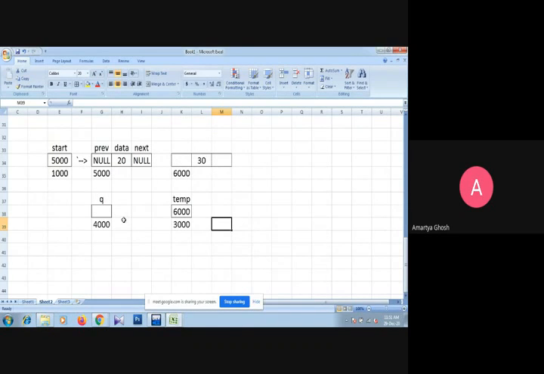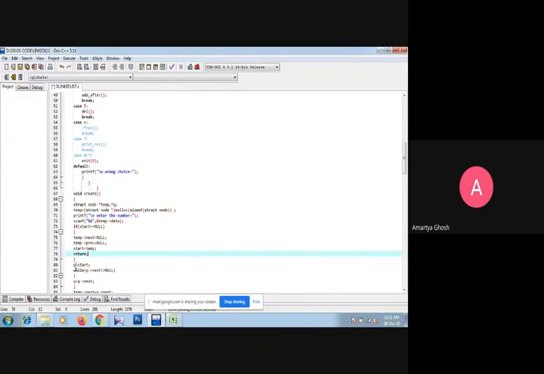So first of all our job is to reach the last node, but we don't know the base address of the last node. We only know the base address of the starting node, that is held by start. So we can easily access the first node by start, that is q equals to start. By the q pointer we have to traverse throughout the list, so we have to set q to the first node, and that is possible with q equals to start. So q equals to start means 5000 will be assigned into q, and the code is q equals to start.